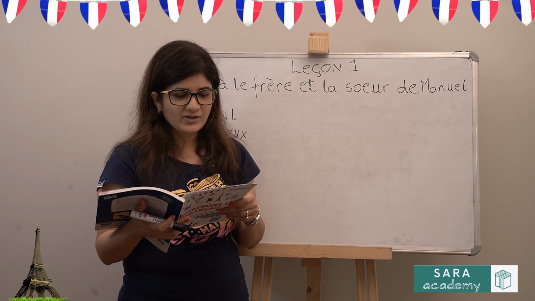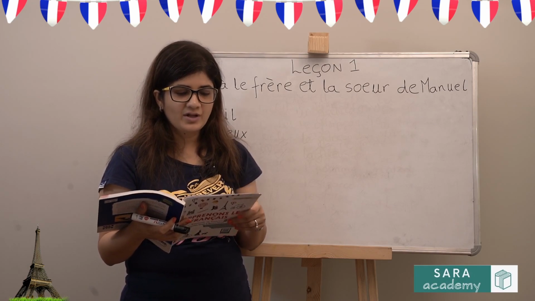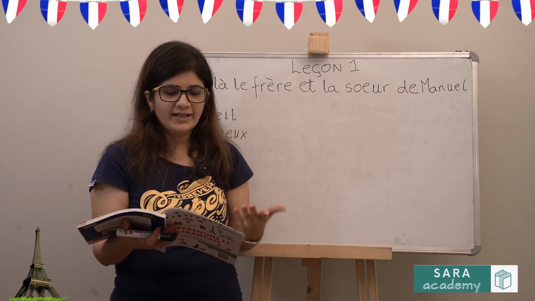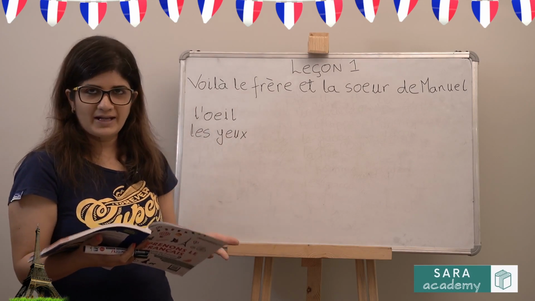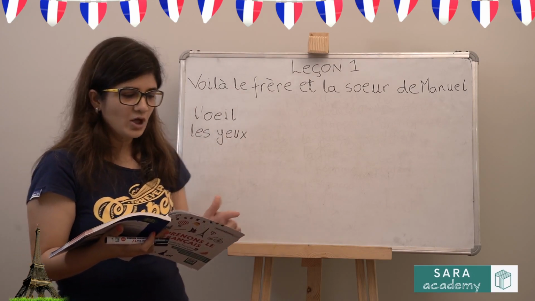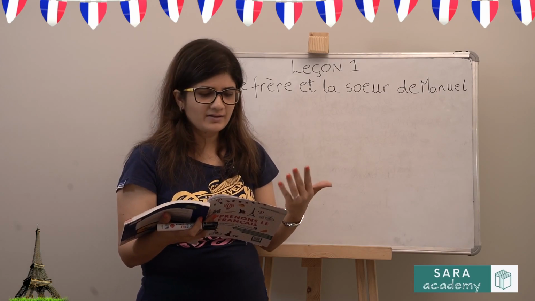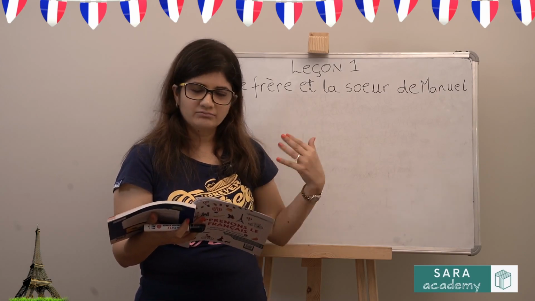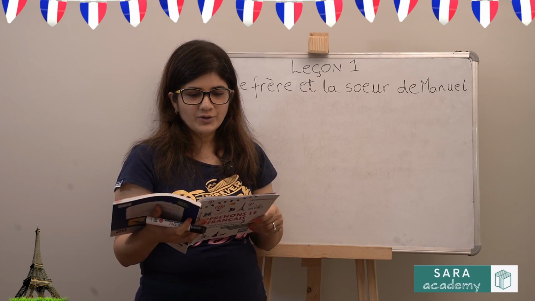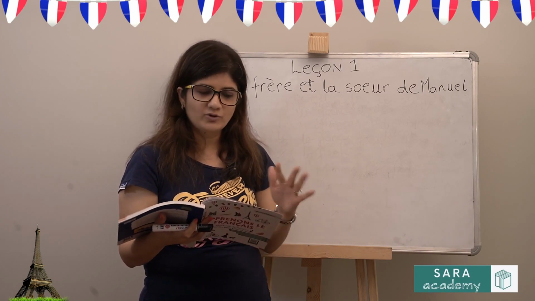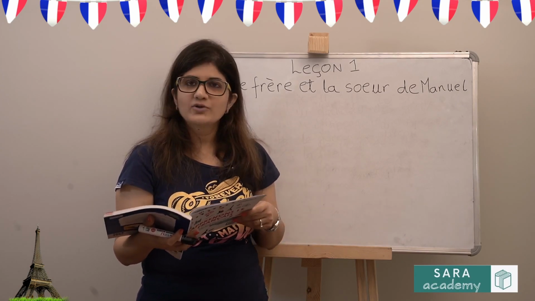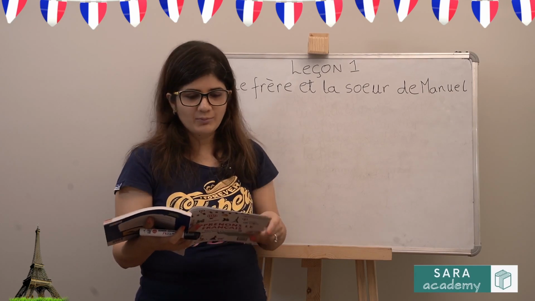Il a les dash court. He has the dash short. So, either again it is a masculine plural adjective. So, you can write either he has short arms or you can write he has short hair also. Both options would be correct. So, cheveux or bras, arms, both are okay.